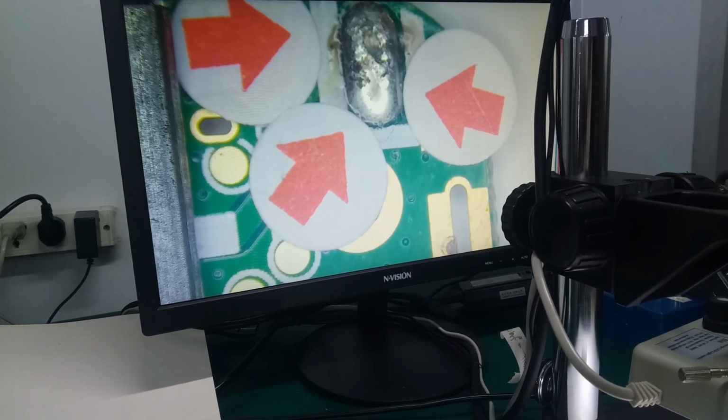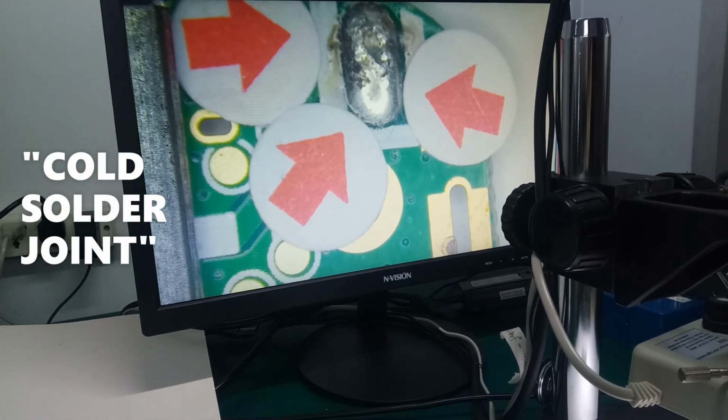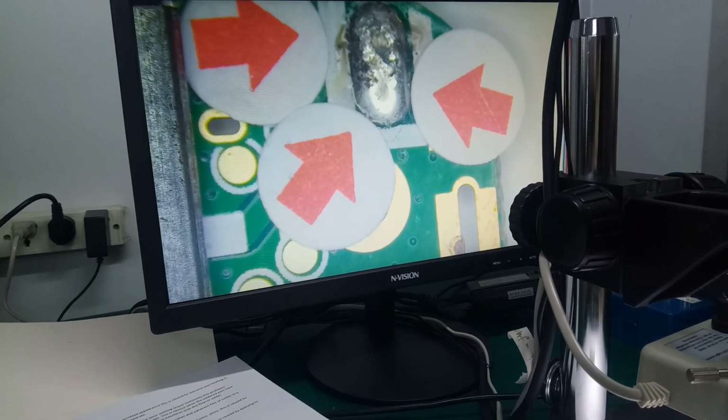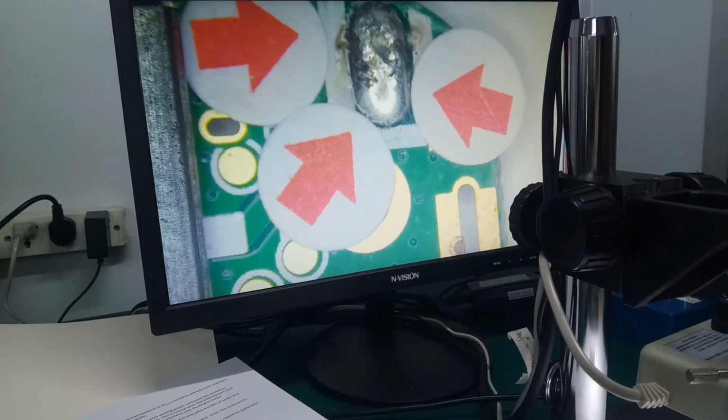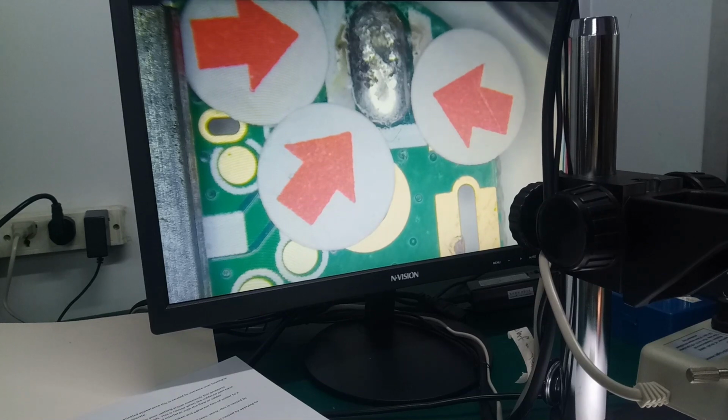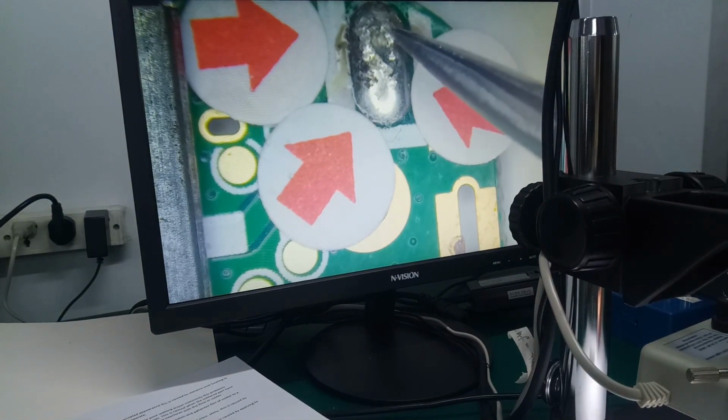Cold solder joint. The joint is not clear and shiny. Looks like there is foreign material. The part is not evenly shiny. Look at this portion. There's a shiny part and the dusty part.